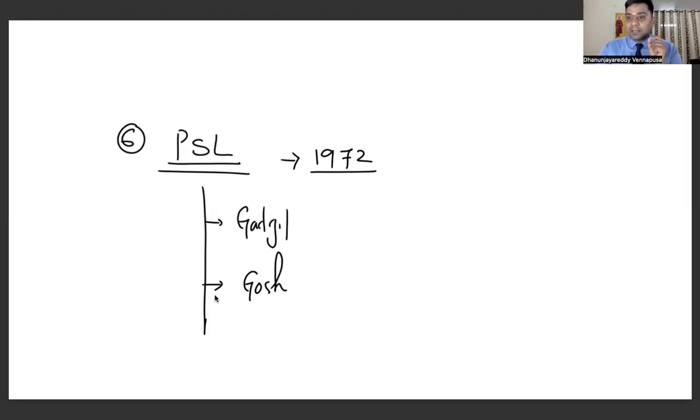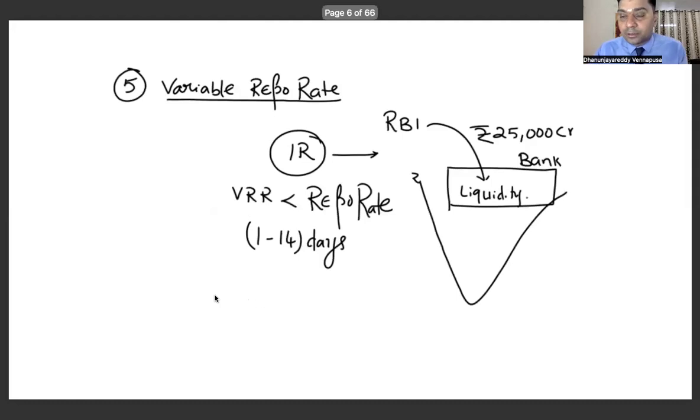Important. Gadgil committee and Ghosh committee are related to priority sector lending. Just remember, Gadgil committee and Ghosh committee, they are related to priority sector lending. Next important, very important term, variable repo rate.